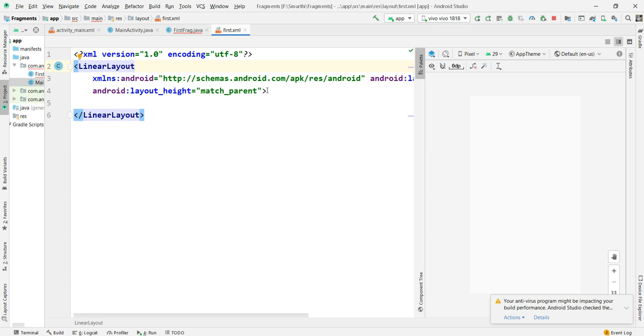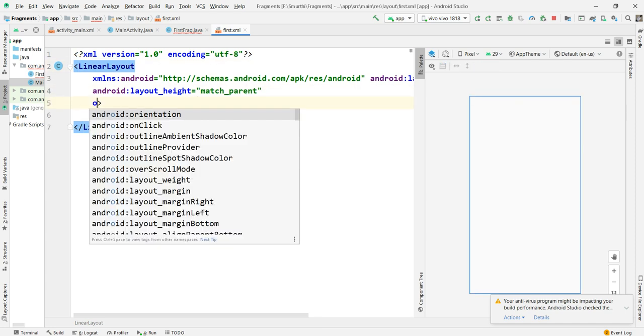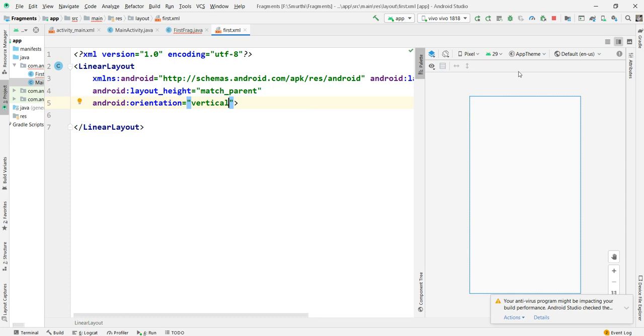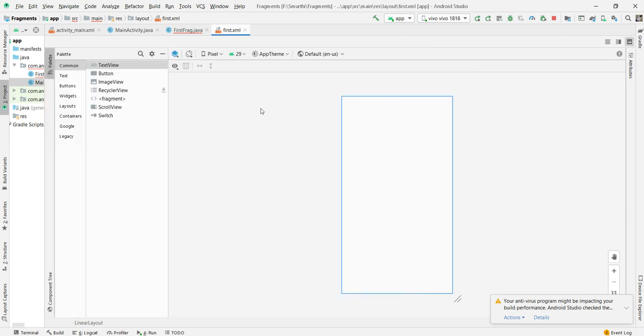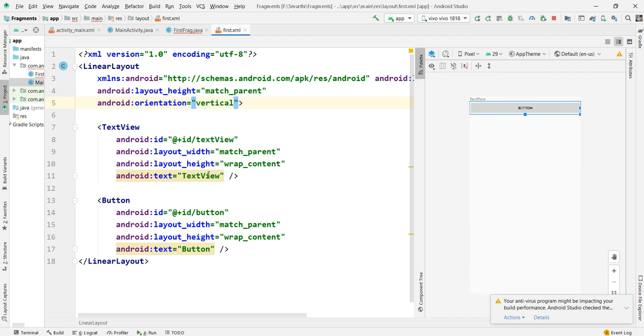Then here I'm giving the orientation vertical. Then I want to drag and drop a text view, also one button. So what is the text? I'm giving this text view.